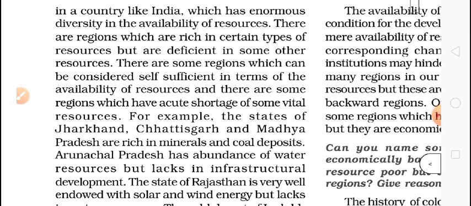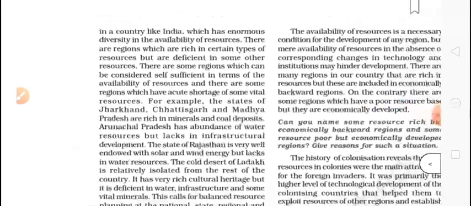So in these areas we can send minerals or materials, and the crops, wheat or rice, we can send to the other areas. That's why it is called balance of resources. So these things should be done.